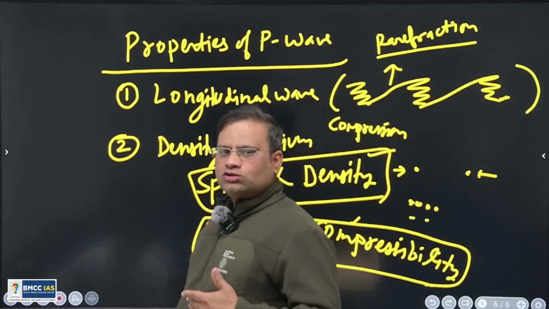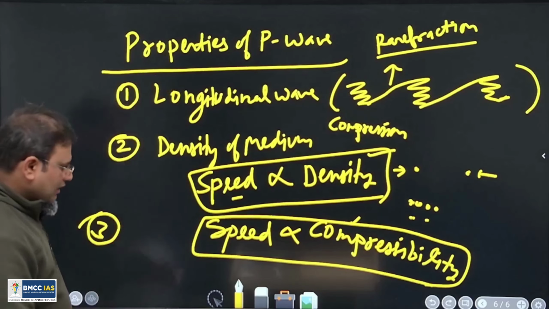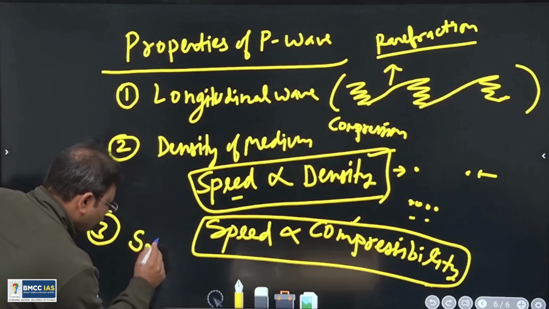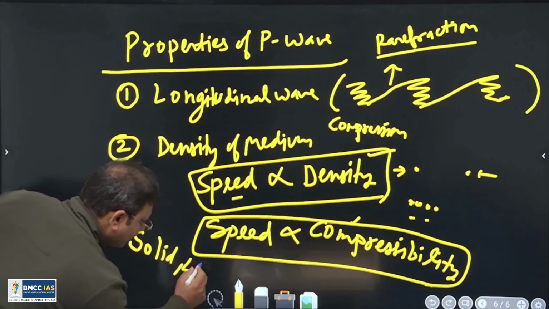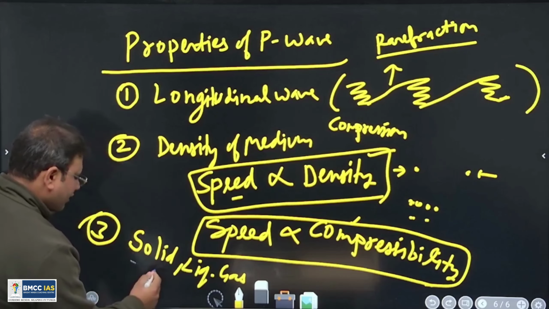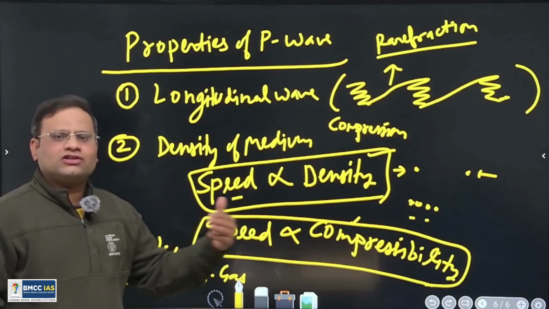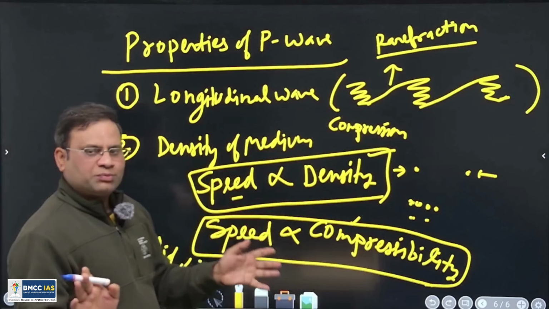So by this logic, the third important property of the P wave is that it can travel through solid, liquid and gas. But definitely its speed will be more in solid, less in liquid and further less in gas. That is our P wave.